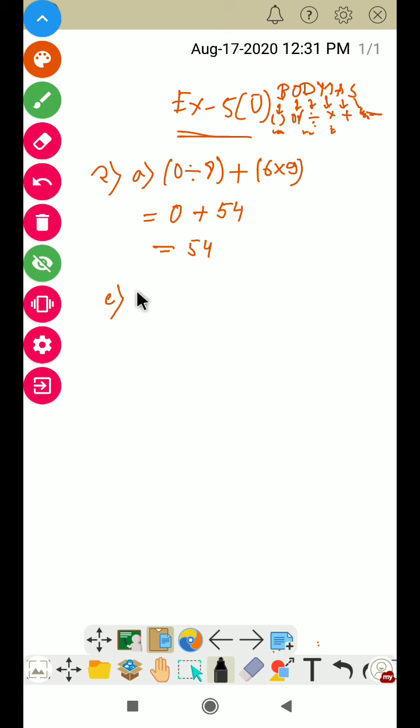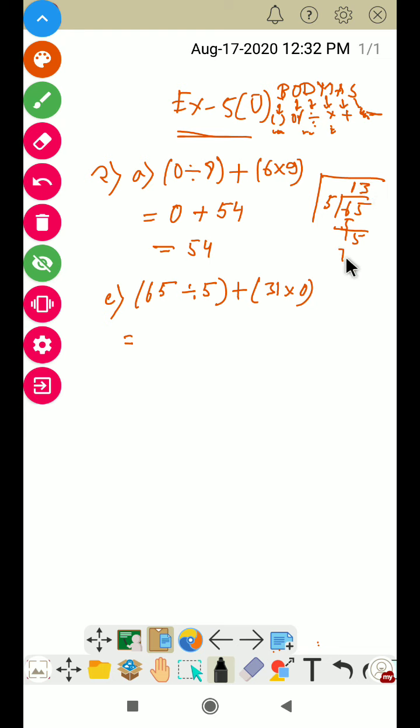Now go to question number C. In question number C is given 65 divided by 5 plus 31 into 0. If you divide 65 by 5, what will you get? I am doing the rough work here. 5 ones are 5, 15 is left, and 3 fives are 15.